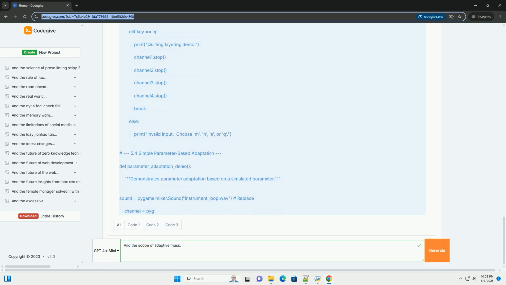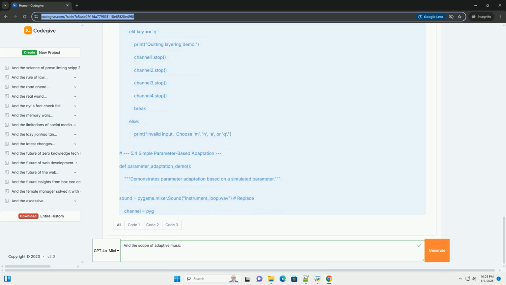Compositional algorithms. These are computer algorithms that generate music based on a set of rules and constraints. These algorithms can be used to create original musical material in real time, adapting to user input or other environmental factors.